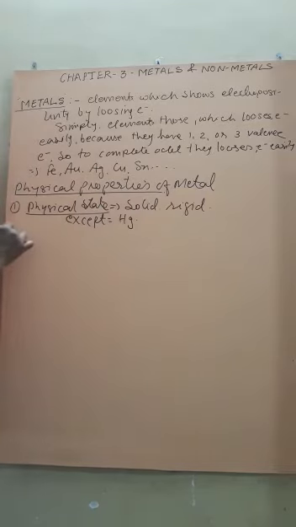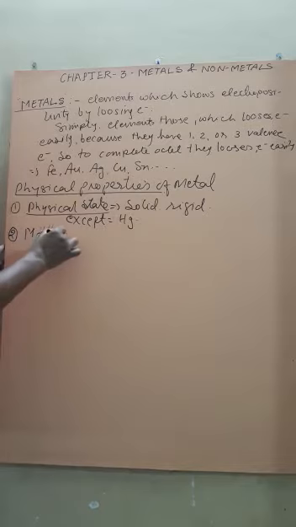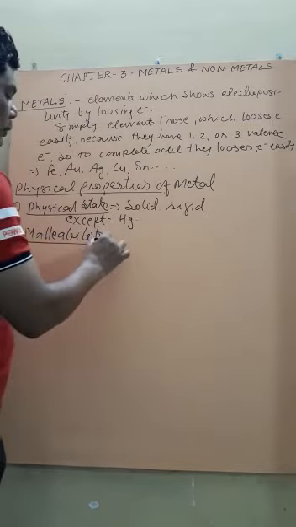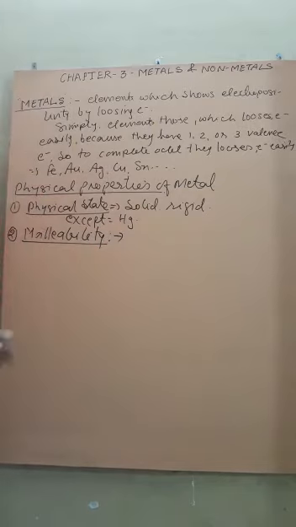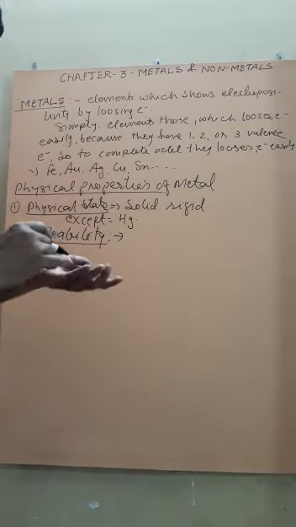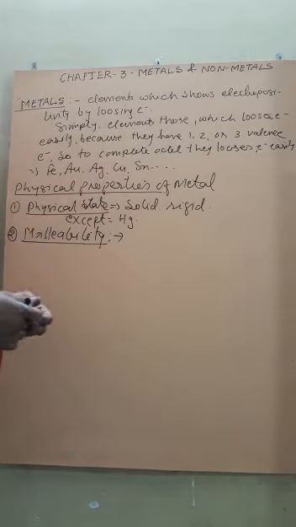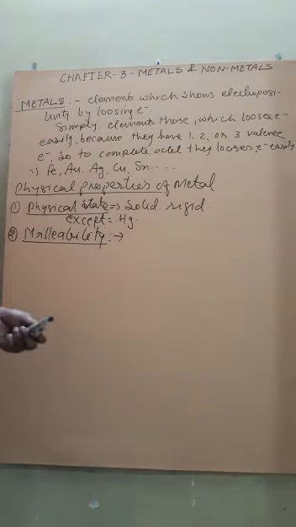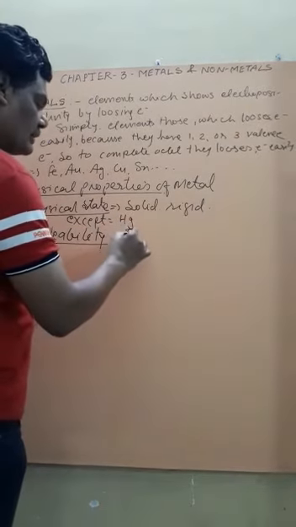Second, a very important property is malleability. Now, what is malleability? You know that when some elements are hammered, or beaten by the hammer, they are converted into very thin sheets.